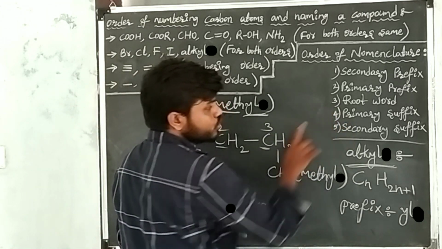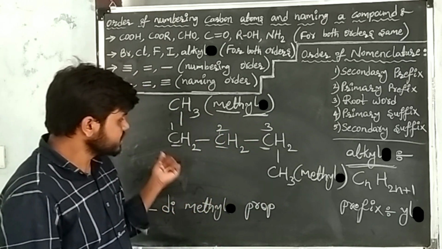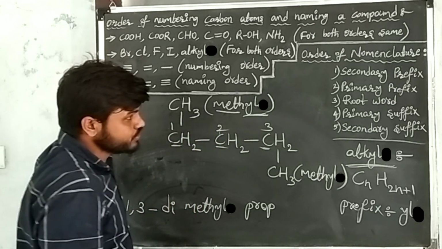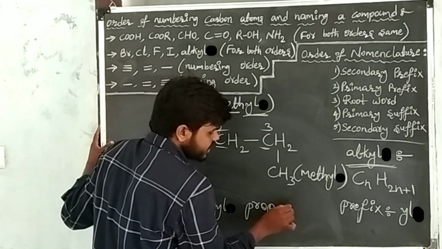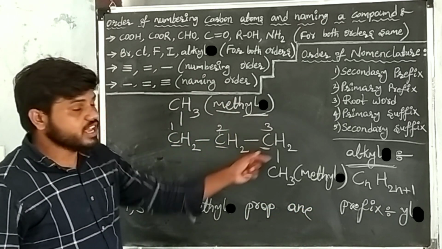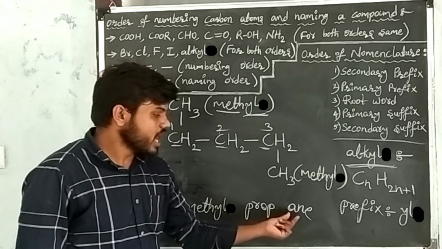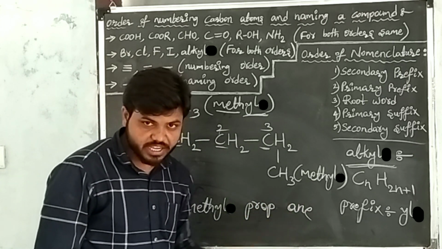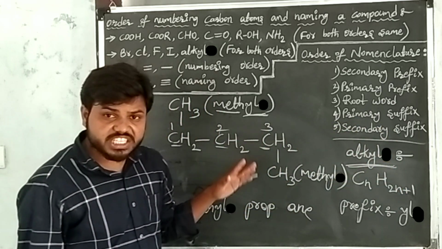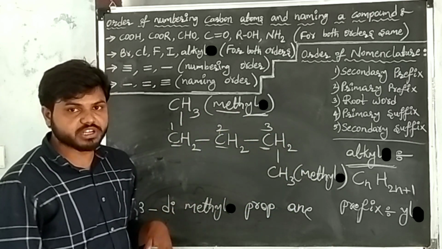After writing the root word, go to the primary suffix. Primary suffixes are single bonds, double bonds, triple bonds. Here, between every 2 atoms, single bonds are present. That's why take the suffix of single bond, that is A. After writing the primary suffix, go to the secondary suffix. Secondary suffixes are functional groups. The functional groups are not present in the given carbon compound.